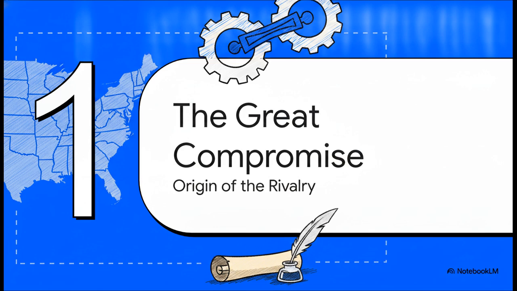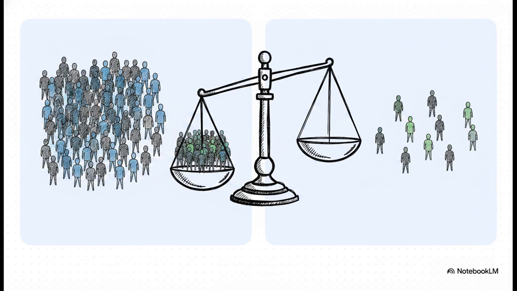The Great Compromise. The origin of the rivalry. To really understand why we even have two chambers, we've got to travel all the way back to 1787, to the incredibly intense Constitutional Convention. This massive debate broke out over state representation, and it was basically a heavyweight battle of large states versus small states. Delegates from the bigger states argued that, because they contributed proportionally more in taxes and resources, they absolutely deserve proportionally more representation in Congress.